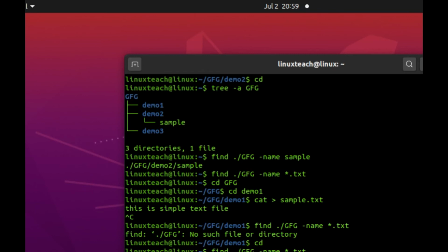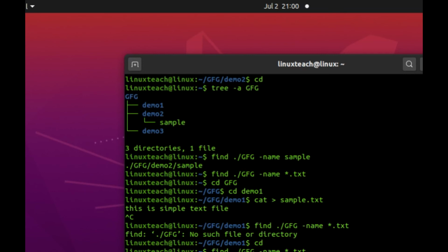Now we use the find command to find all the txt files inside the gfg directory. Hit enter, and it says there is one txt file, located inside the demo1 directory.